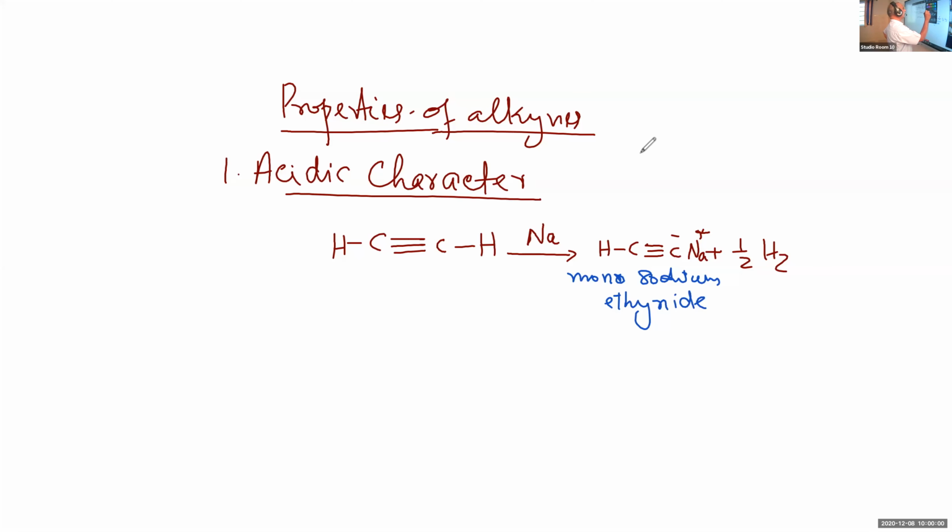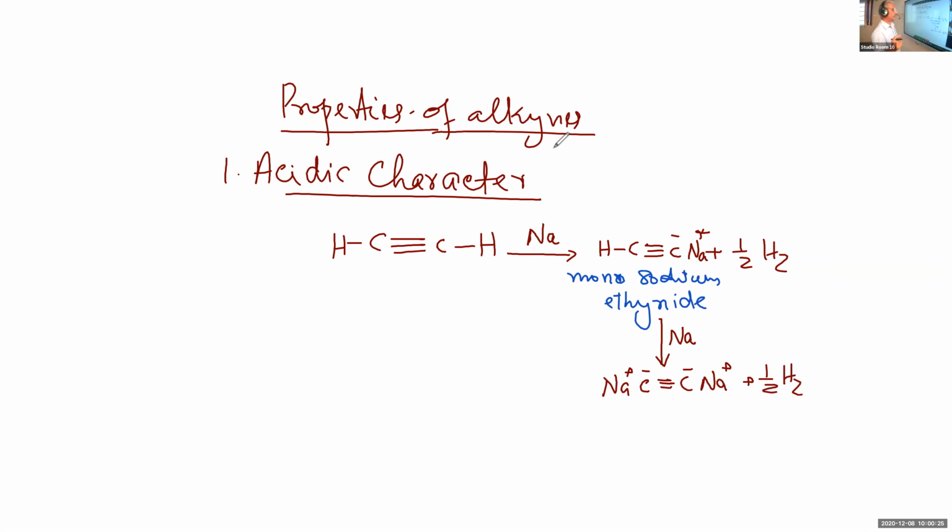It will not stop there. And it will be reacting with another atom of sodium. The remaining hydrogen is also replaced. Then you get Na plus, C minus, triple bond, C minus, Na plus. Both the hydrogens are replaced.